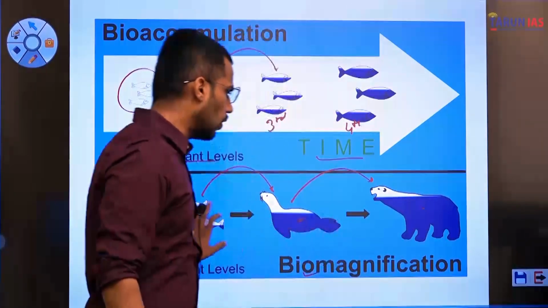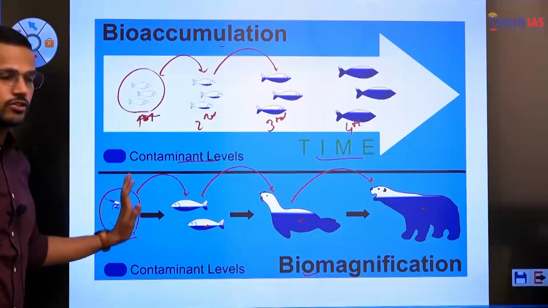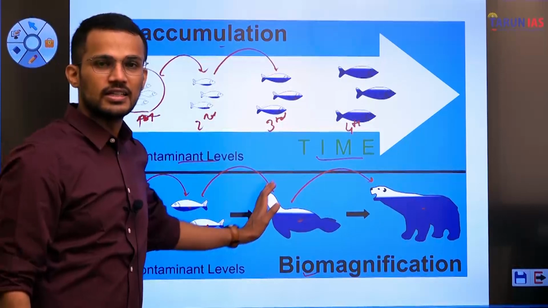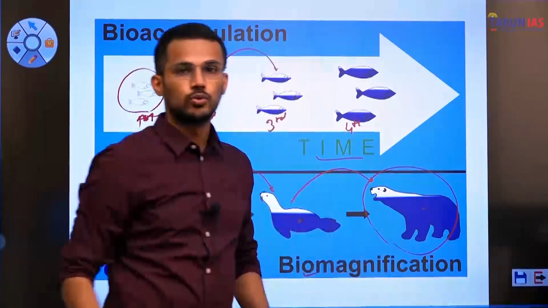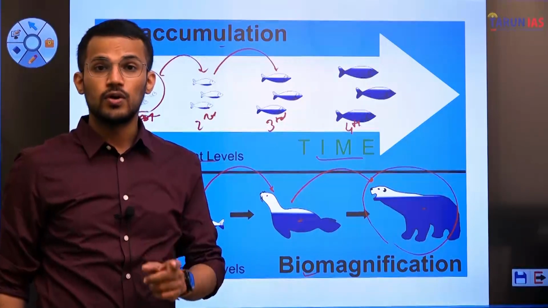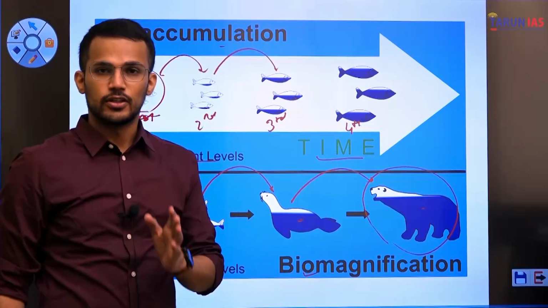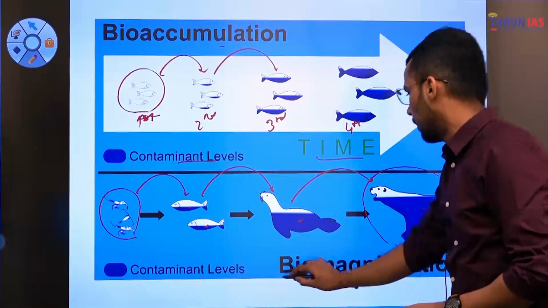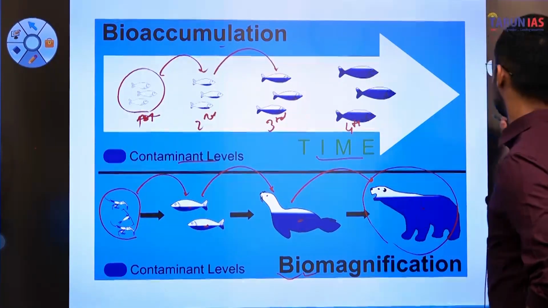So amongst all these organisms in this food chain, the concentration of contaminant is high in the body of the topmost consumer. And that's why the question that we are discussing is related to biomagnification.